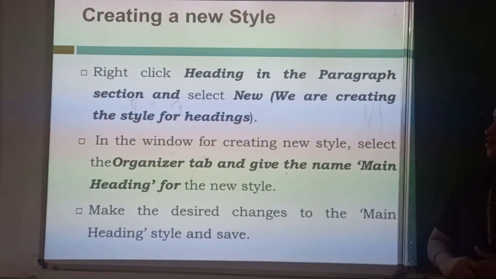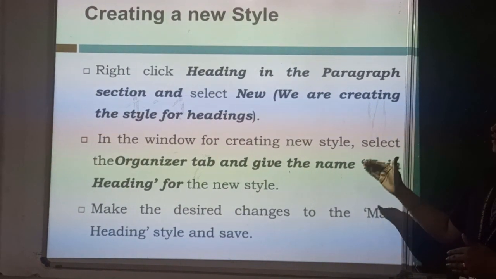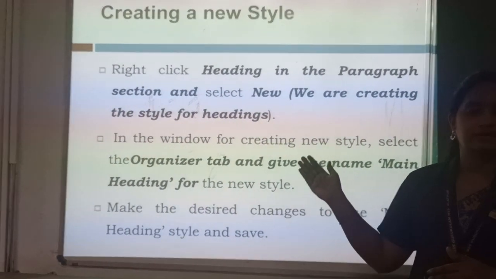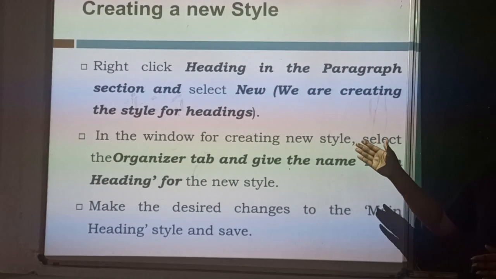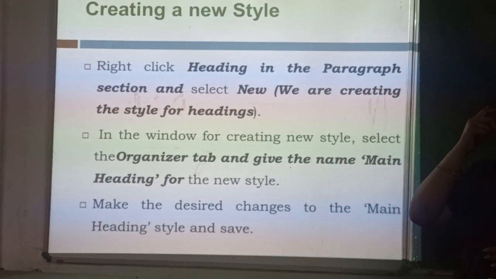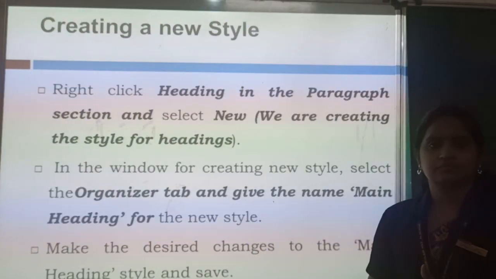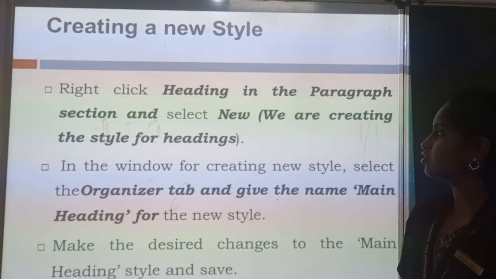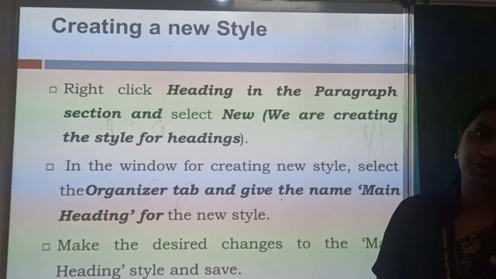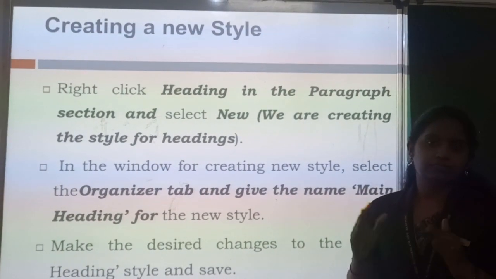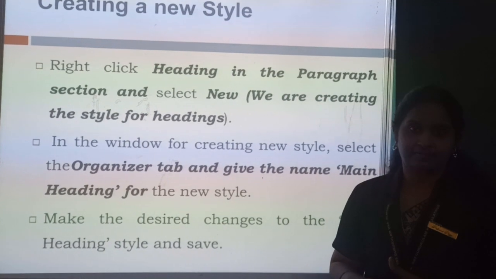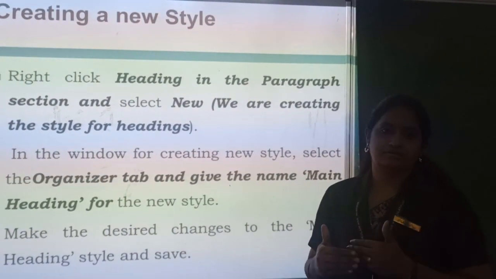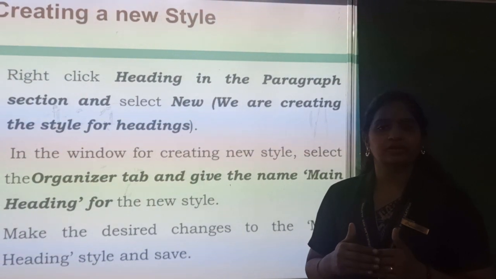Like this, if you need to create a subheading for a title or a heading 1 or a heading 2, we can create it in that option. Same as before, right click on the particular heading and in that you will get an option. So same as selecting the styles, just right click on the option, you will get an option as new. Then how to create a new style? That is the same as modify, you have the steps for how to create a new style.